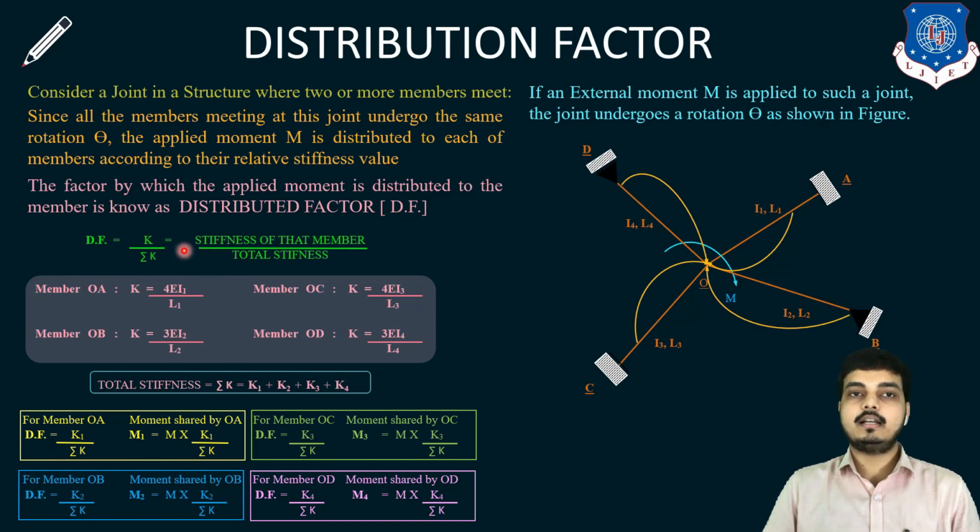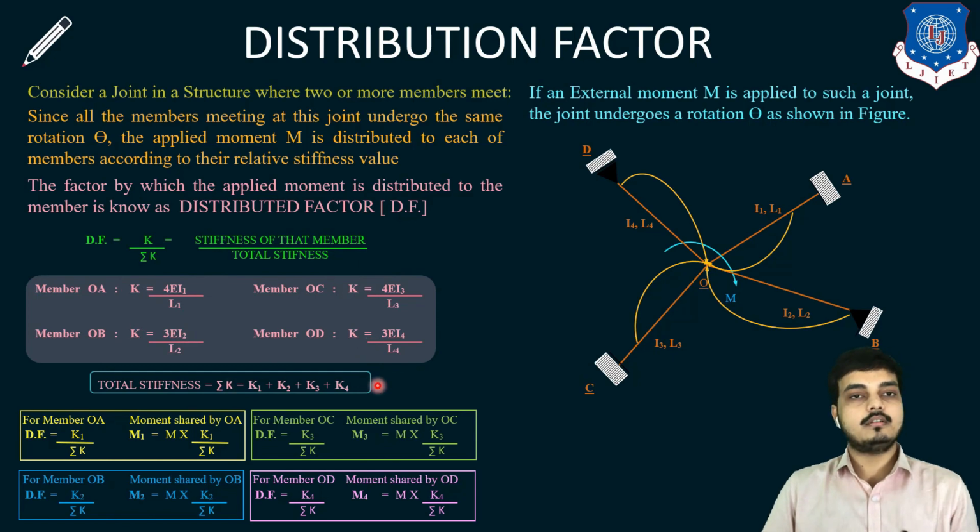Now, as we learned, distribution factor is nothing but stiffness upon summation of stiffness, meaning the stiffness of that particular member relative to the entire stiffness of the structure. So first of all, we will find the entire stiffness. The summation of K will be K1 plus K2 plus K3 plus K4. Let us assume this is K1, this is K2, this is K3 and this is K4.